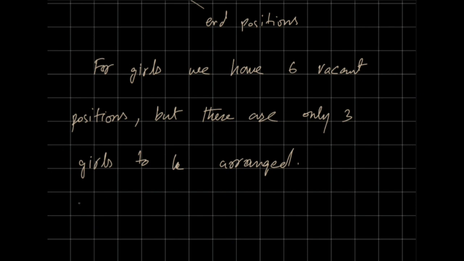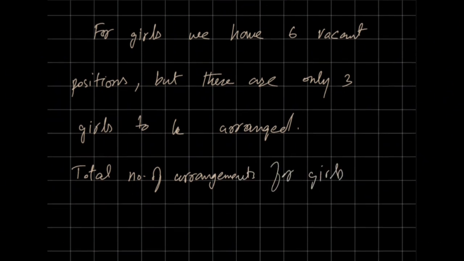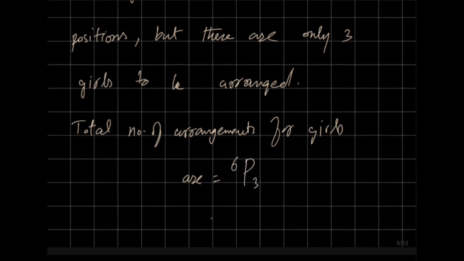The number of arrangements for girls is 6P3. What is the answer of this?